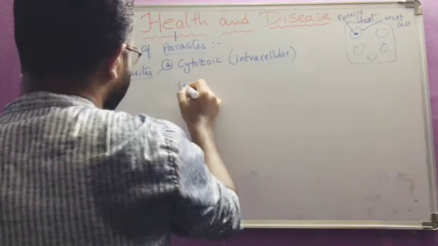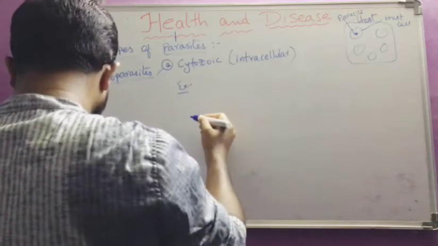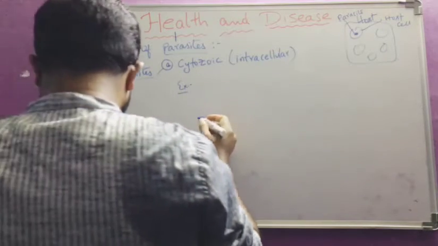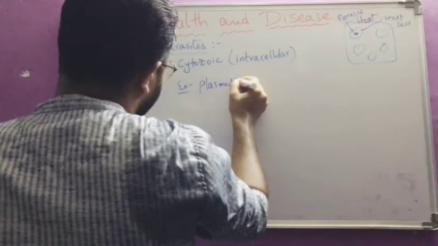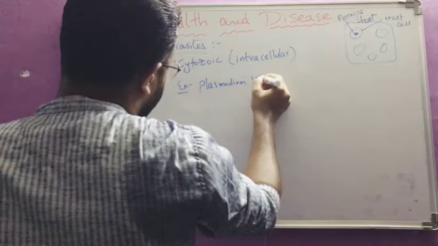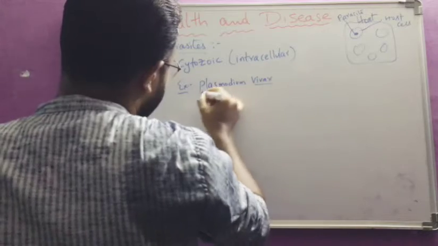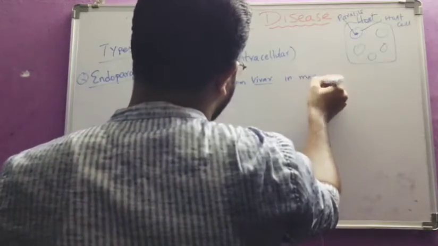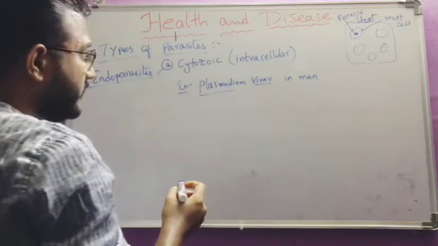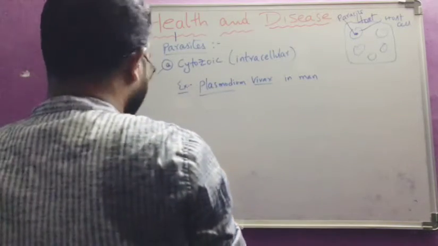And the examples are very important. They may ask in matching type questions. Plasmodium vivax in man. This is the parasite responsible for causing the disease malaria.